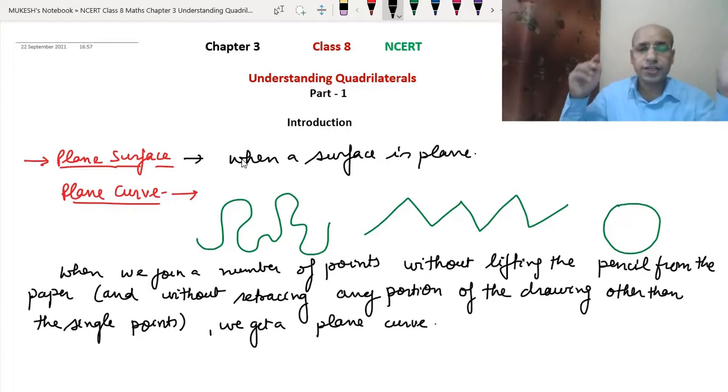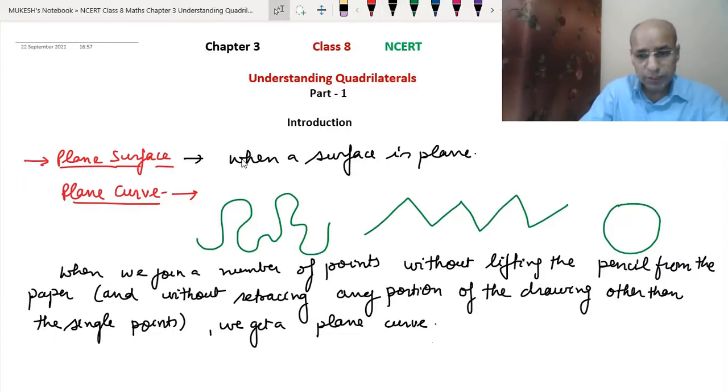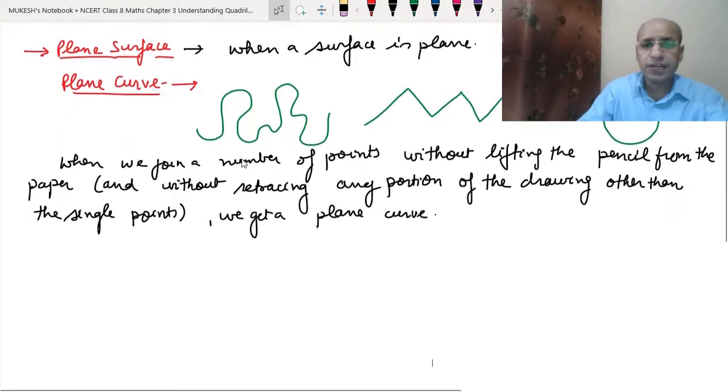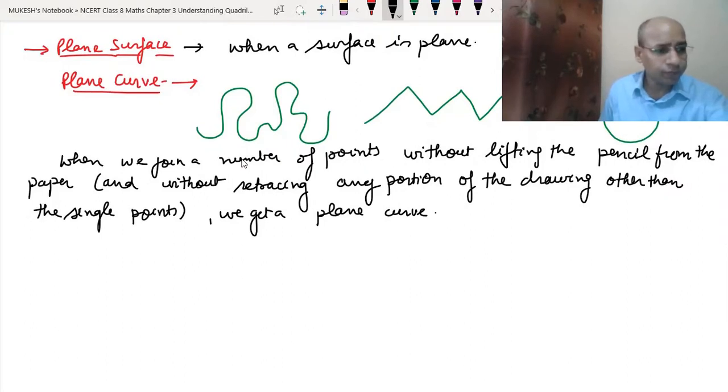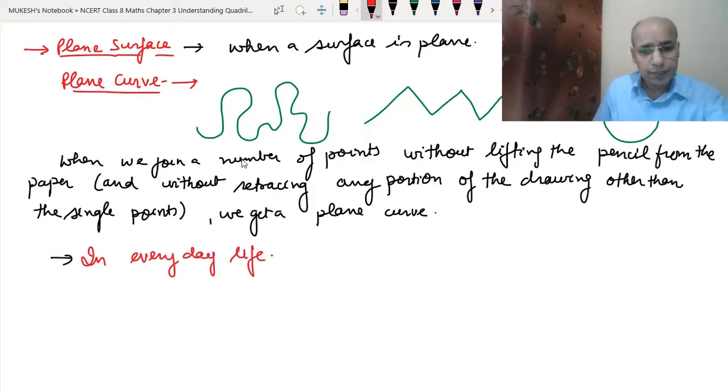This we have already studied in class 6 and 7. But how do we consider curves in daily life? In everyday life, what is the meaning of curve? Curve is not a straight line.